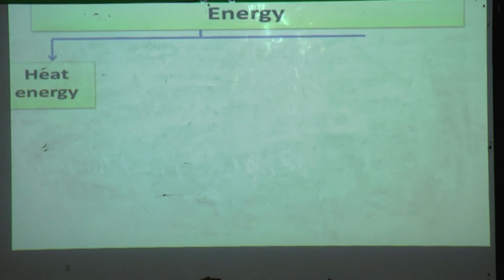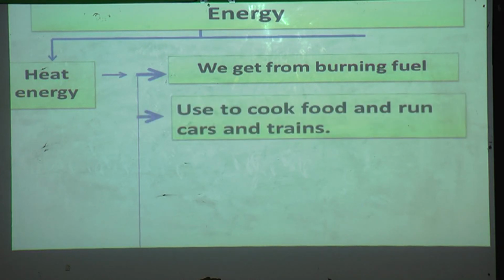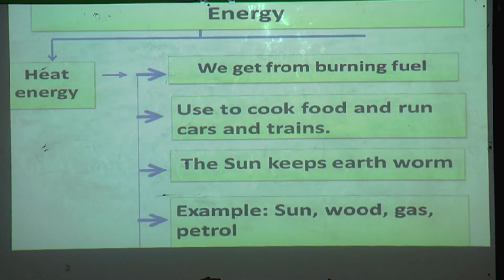Let us see in detail. Heat energy we get from burning fuel. Yes, heat energy we get when we burn the fuel. It is used to cook food and run cars and trains. The sun keeps earth warm. Example, sun, wood, gas and petrol are good sources of heat energy.